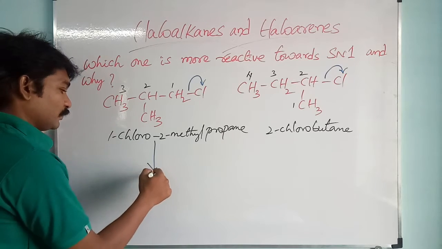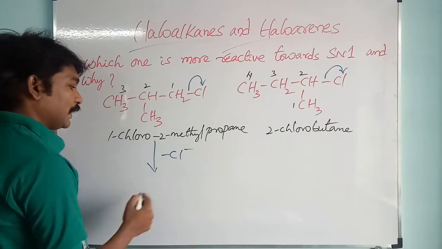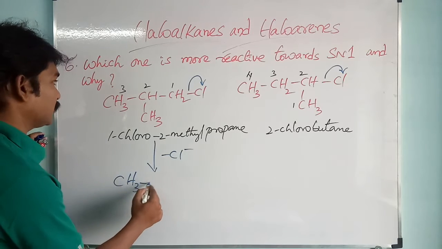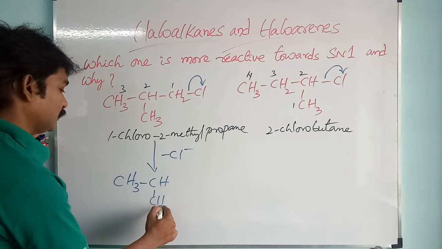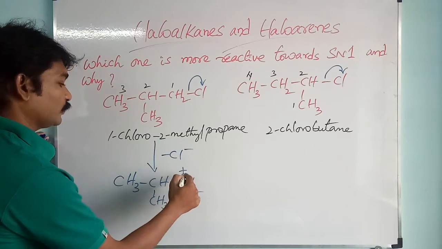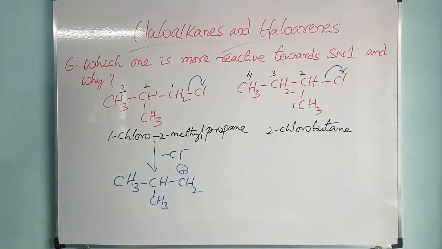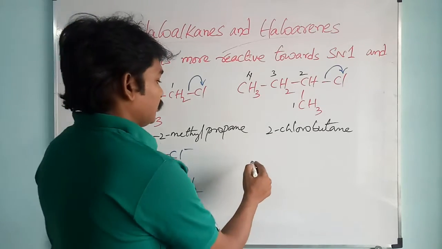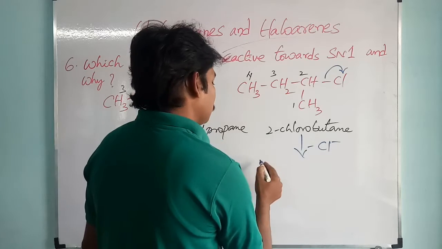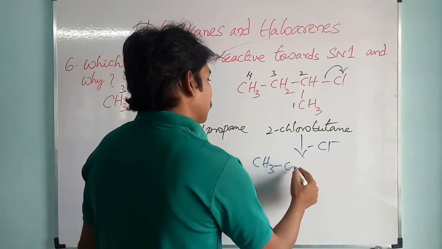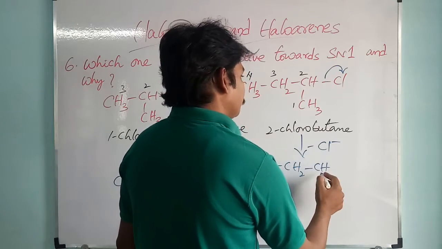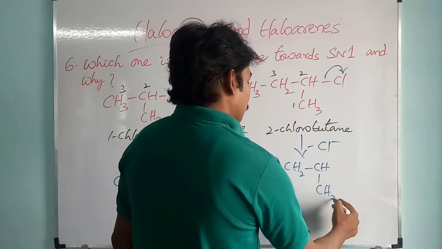When chloride ion is removed, we will get CH3 CH2 in one case, and in the other, by losing chloride ion, we will get CH3 CH2 CH3.